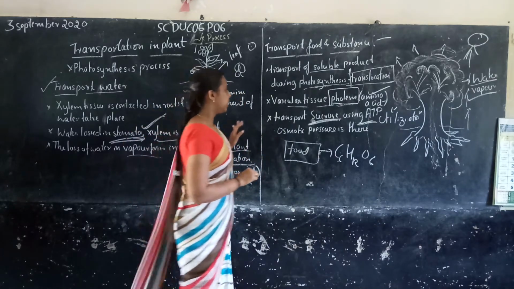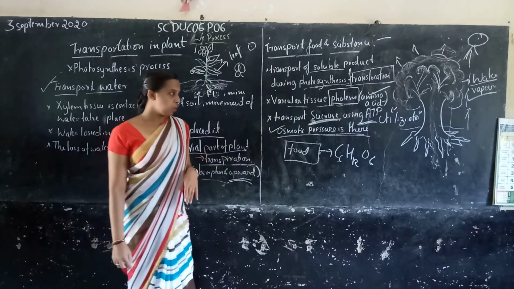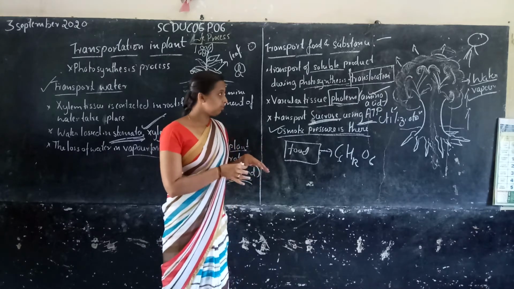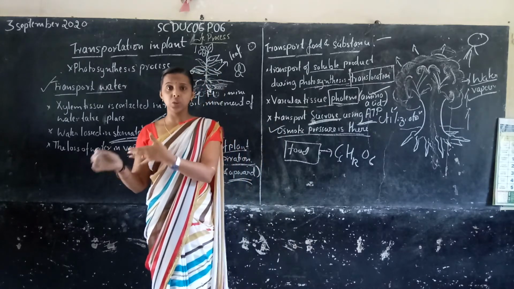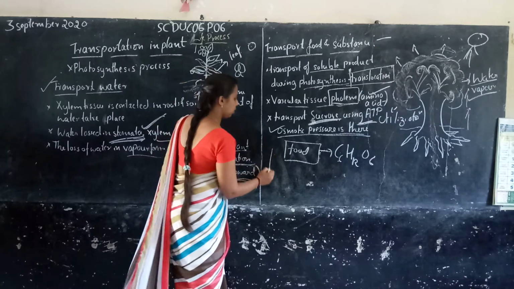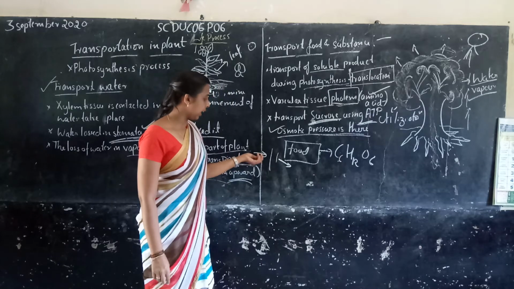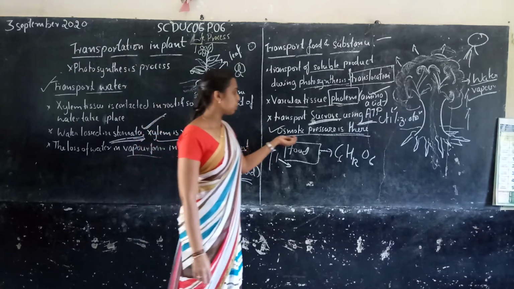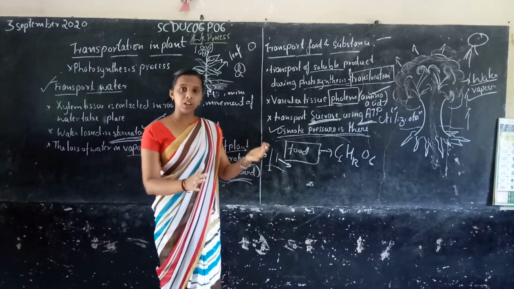So there is osmotic pressure that takes place. Osmotic pressure means that when a food or material in high concentration passes to a low concentration through a semipermeable membrane, it moves from high concentration to low concentration, right? So there is osmotic pressure. This is the osmosis process.